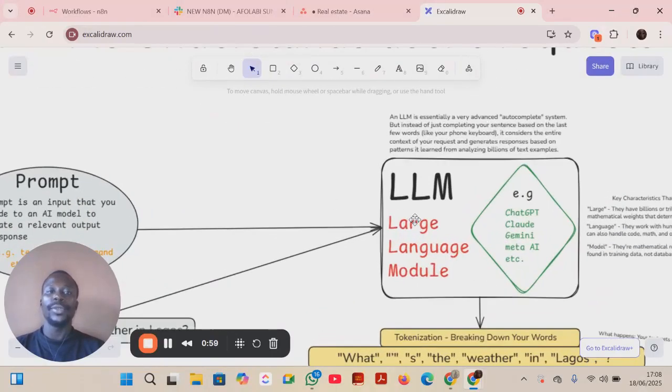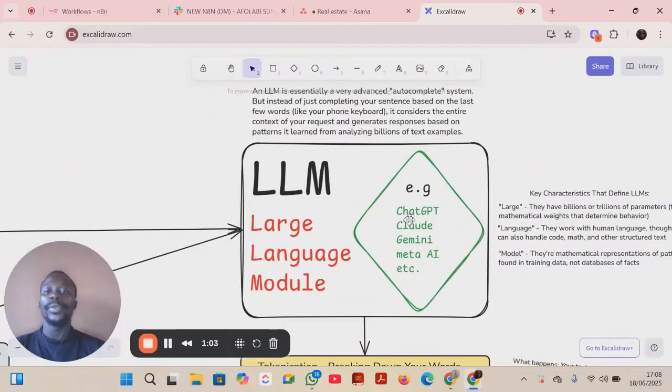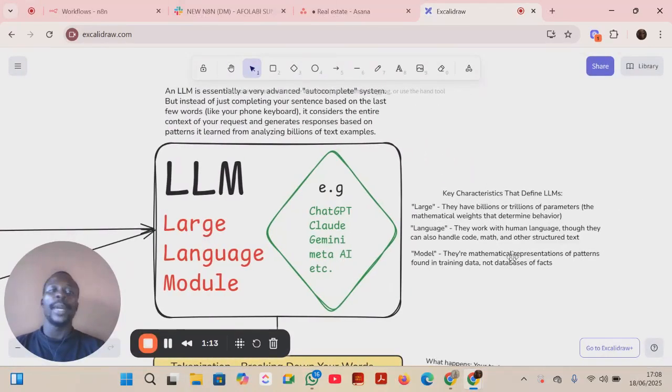First, what is an LLM? Examples of LLMs are ChatGPT, Claude, Gemini, and Meta AI. I also put here the characteristics of an LLM. It is large because it has billions and trillions of parameters. You understand? Trillions of texts, trillions of codes, and also language, because it understands human language. Also model, because all this language and these parameters are broken down into a mathematical pattern.